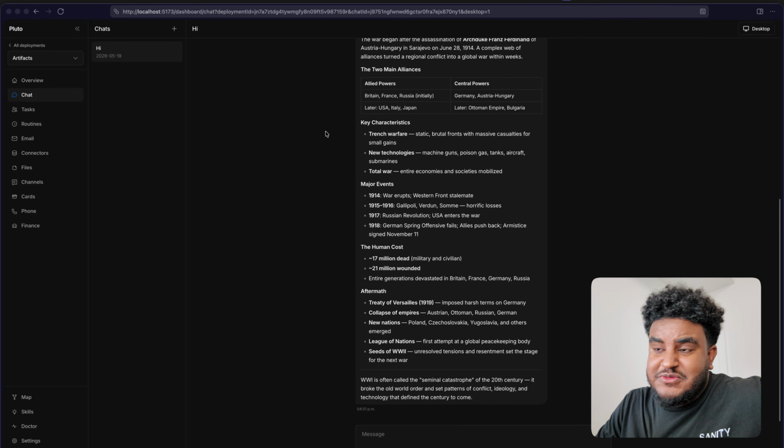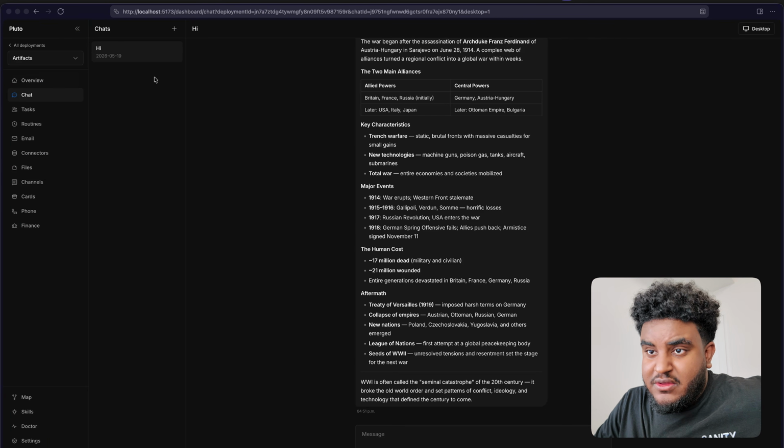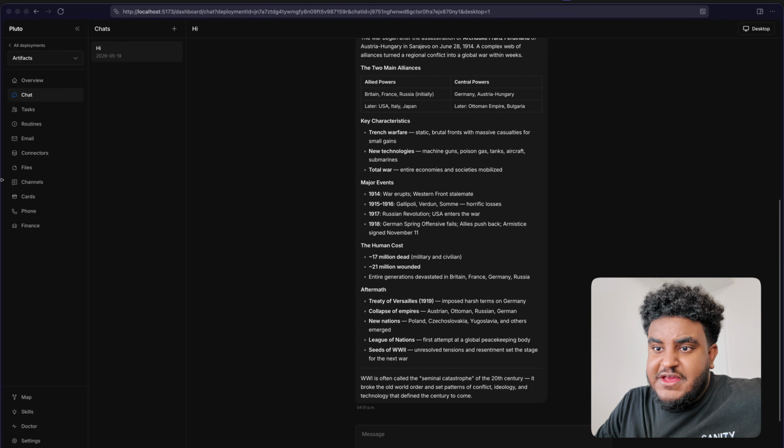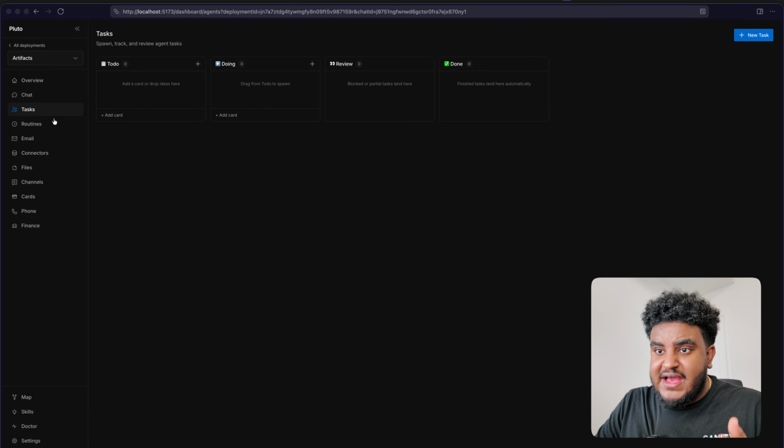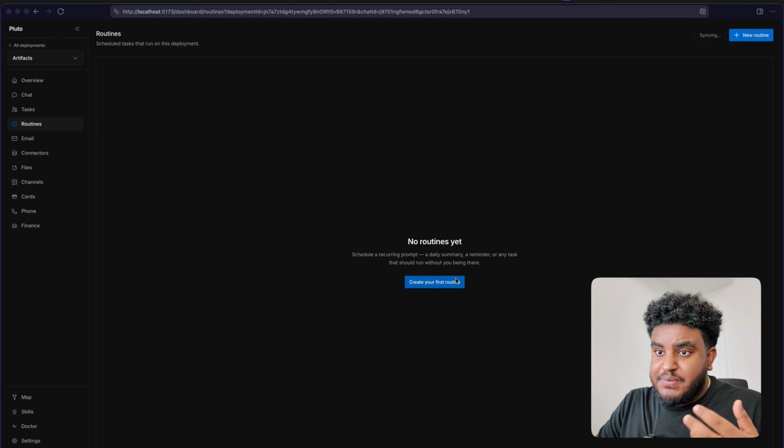Now, Pluto is pretty awesome. There's a lot of cool things that come with Pluto out of the box, right? I obviously have a chat interface. I can connect to my iMessage, Telegram, Slack, but there's a couple cool form factors, right? I have a Kanban board called tasks. I can also set up routines, which are repeated tasks.